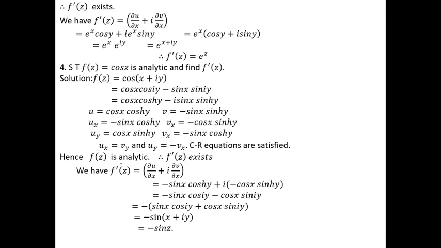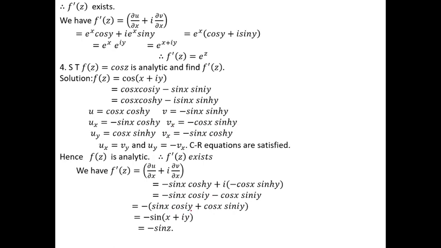If f of z is analytic, then f dash exists. When the given function is analytic, then the differentiation exists. Then what is the differentiation formula? f dash z is equal to dou u by dou x plus i into dou v by dou x. What is dou u by dou x? Minus sin x cos hyperbolic y, plus i into what is dou v by dou x? Minus cos x sin hyperbolic y. So minus is in common, take outside.